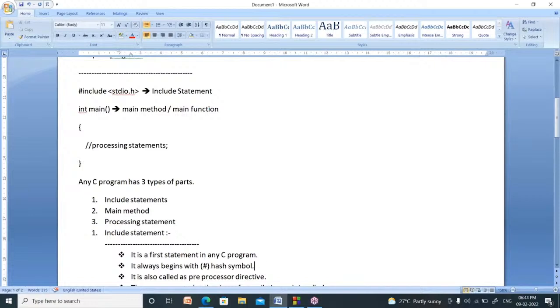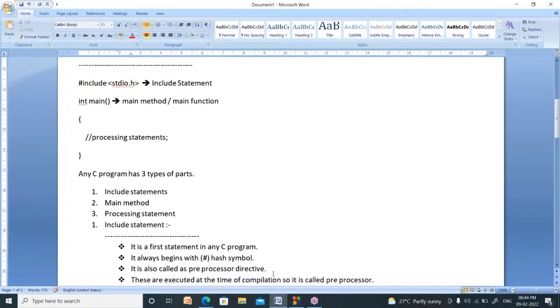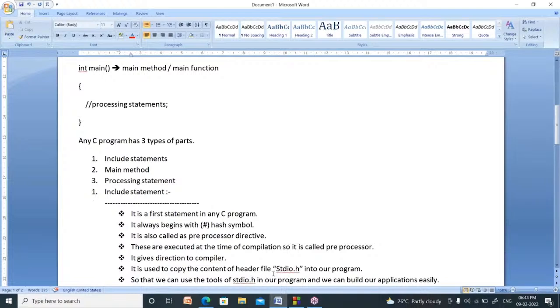Hash include stdio.h is called an include statement. Int main is called the main method. In between the curly brackets, you have to write processing statements. In any C program, you may see three types of statements: include statements, main method, and processing statements.